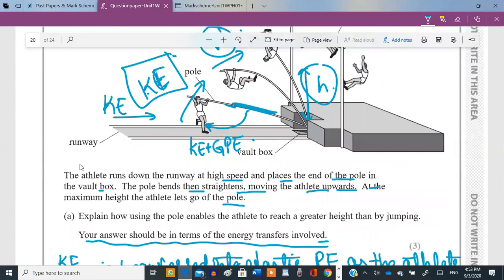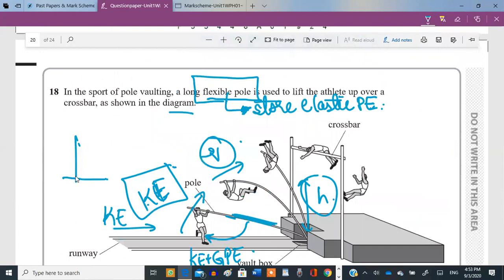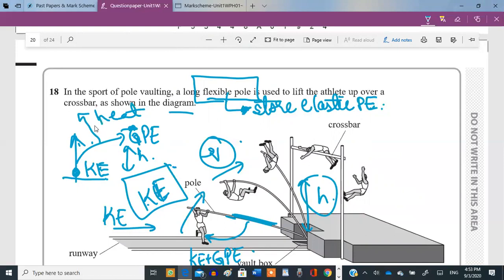So if this person jumps without the pole, then his entire kinetic energy would only be converted into gravitational potential energy. But at that time, why doesn't he jump higher? Because not all of the kinetic energy gets converted into gravitational potential energy. Some of the kinetic energy might be lost in the form of heat or in other forms, for example sound or the frictional forces, etc.